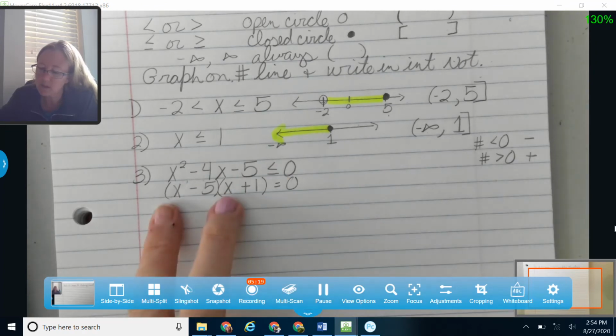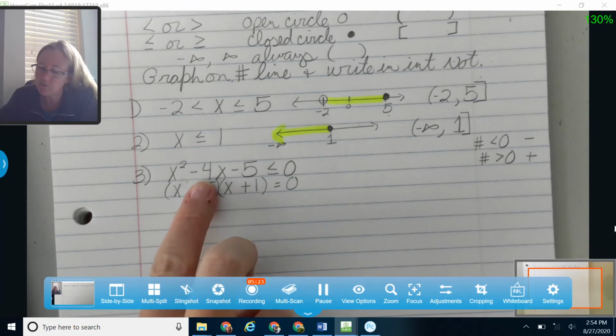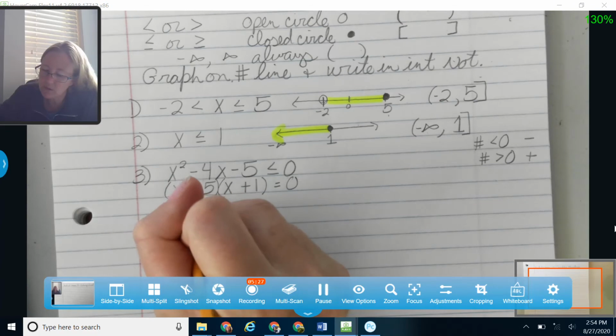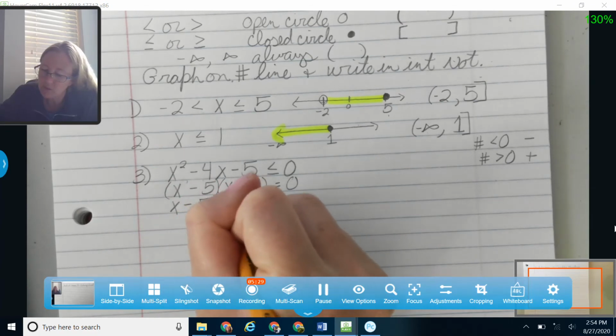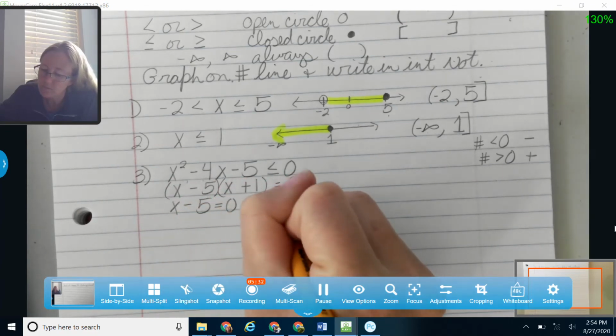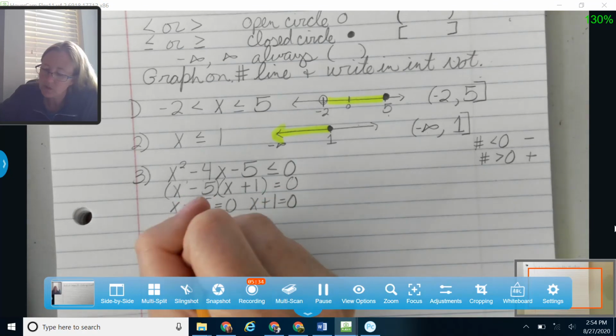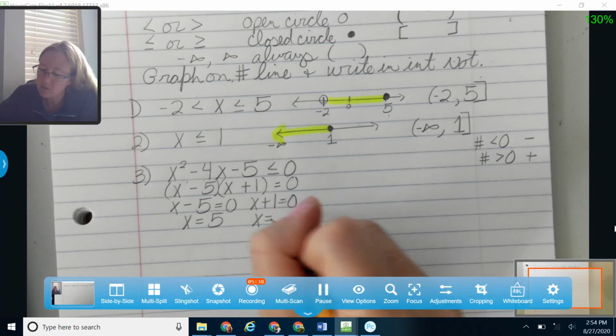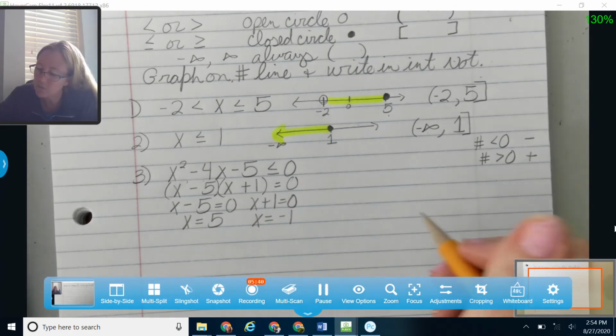Okay, so it would give me x squared. This would give me 1, and negative 5x would give me negative 4x, and then this over here would give me negative 5. Okay, so I'm going to take those factors and set them equal to 0. And so I'm going to find out that x is equal to 0 at x equals 5, and where x is equal to negative 1. So there are going to be my zeros.